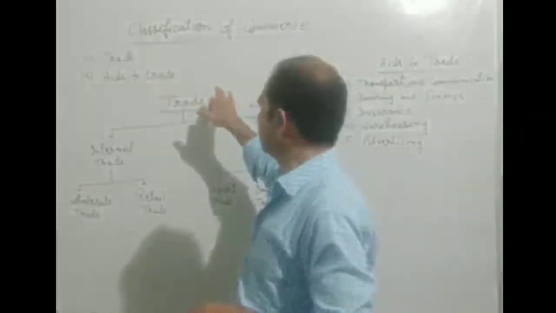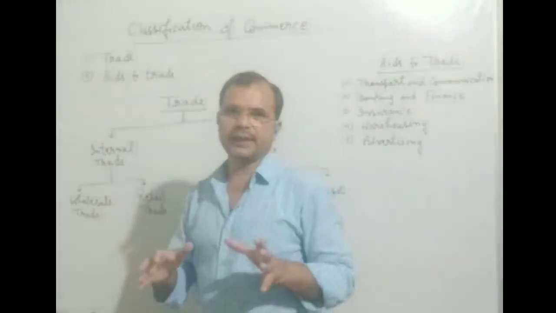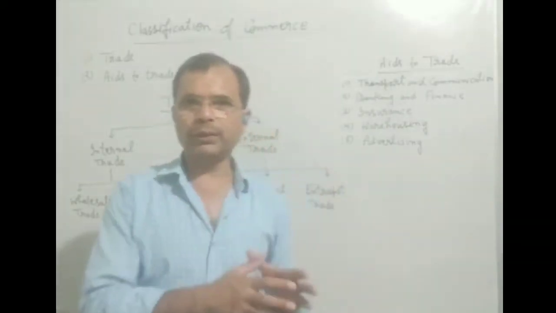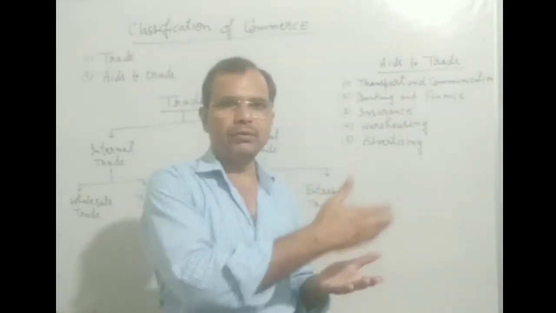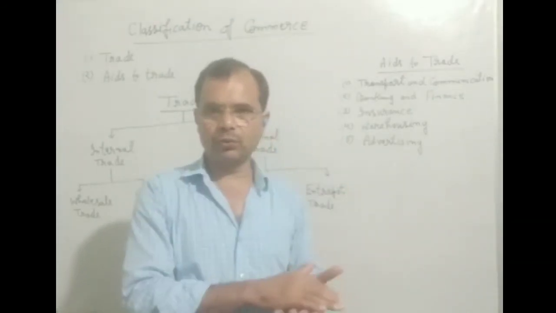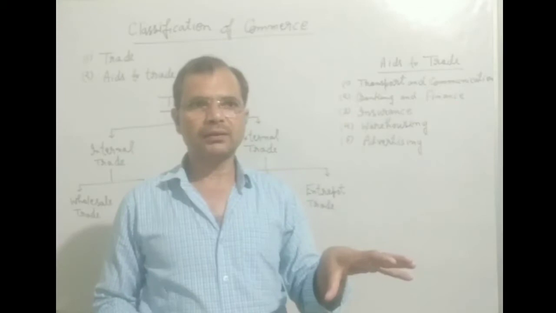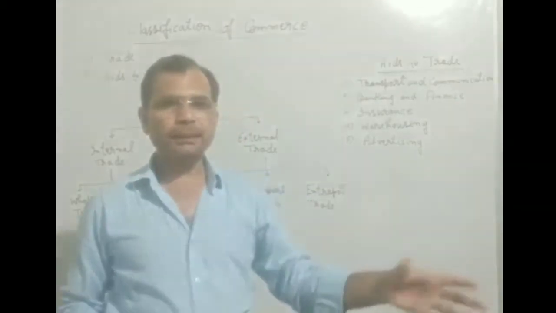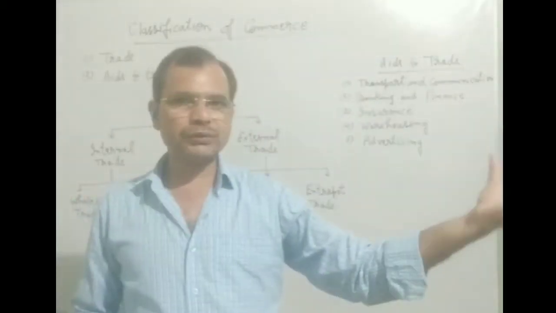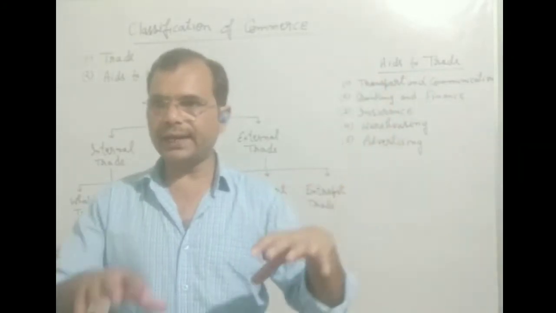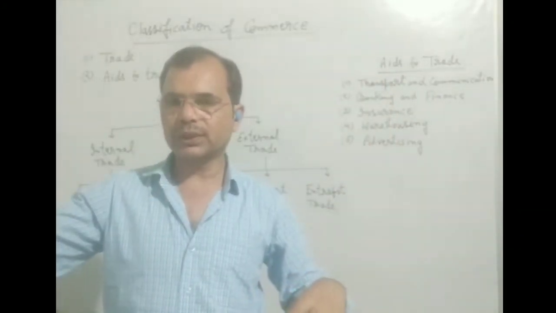Okay, now we should also understand trade is so important. When manufacturer produce their goods, the person who is doing the trade is called trader. He purchases the goods from manufacturer and gives the good to customers.